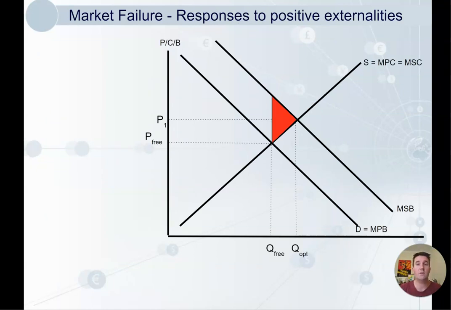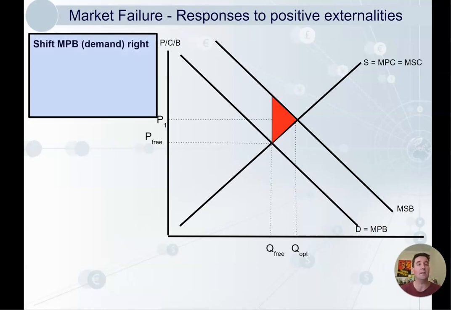Now, responses to positive externality. What can the government do to fix these? So there are two main ways. The first main way is to shift demand to the right. So for example, information campaigns to try to increase demand. So what the government could do in terms of education is they could highlight the private benefits to people of getting education, so people do it more, right? Advertising, very, very similar idea there.